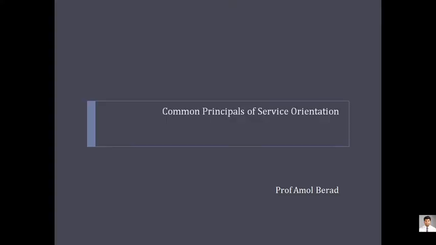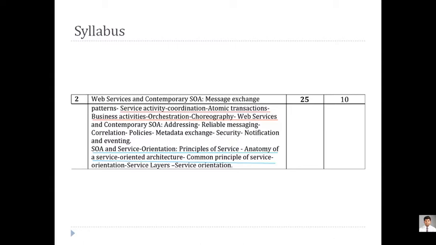Now today's focus is on principles of service oriented architecture. Now we have completed the metadata policies and all those things. Today's chapter is most important: there will be a 10 marks question, 100%. That is the common principles of service oriented architecture. And what is exactly the service orientation and what are the principles of service.